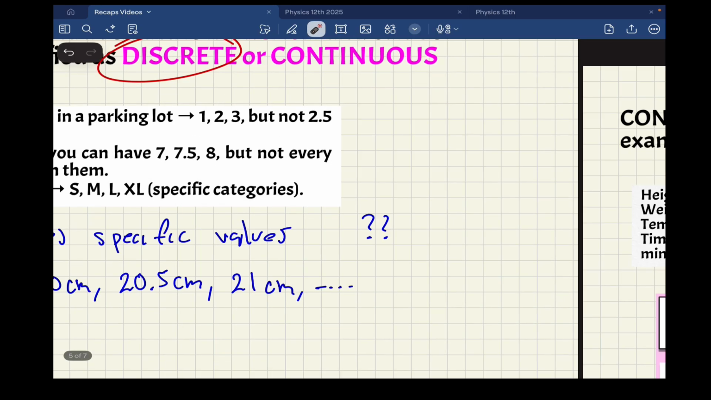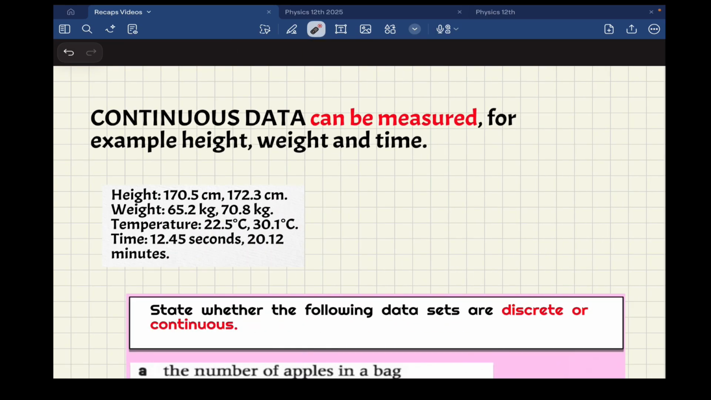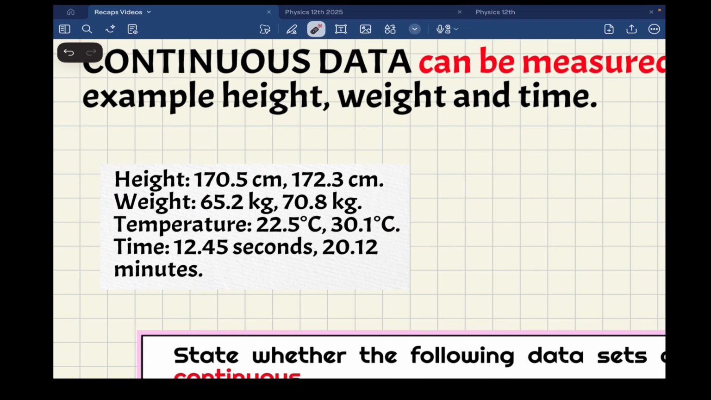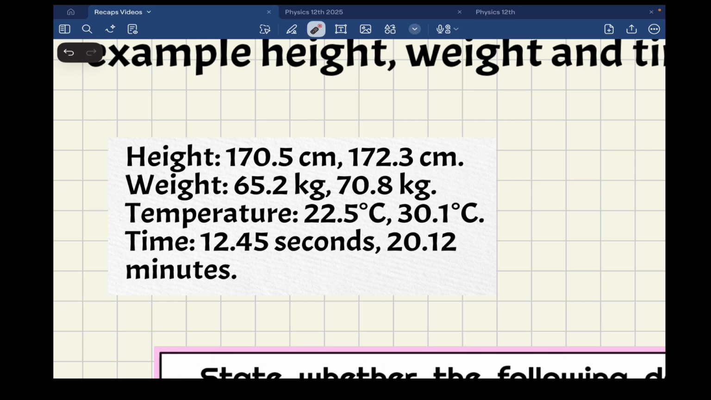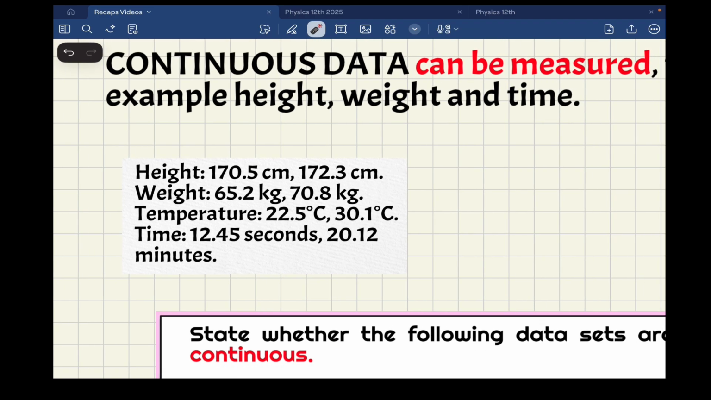Okay, what about the second kind of data? So we have continuous. Remember, we are talking about quantitative, something that has a number to represent it. When we have continuous, we can say, easy peasy, something that we can measure. For example, we can measure the height, the weight, temperature, time. So every single time that you have the height, or the weight, the temperature, or the time, it has to be something continuous, and that's it.